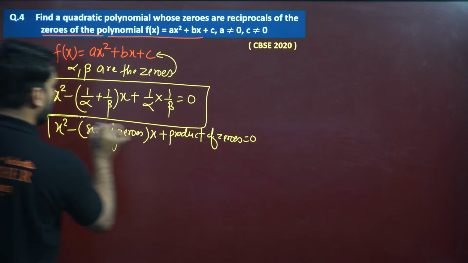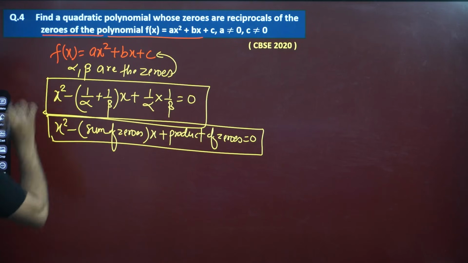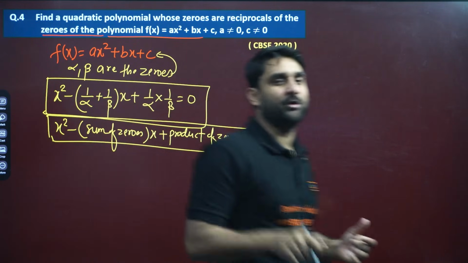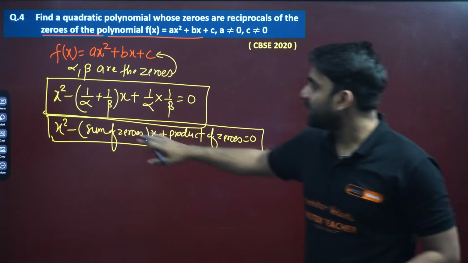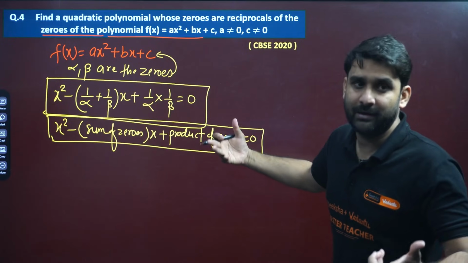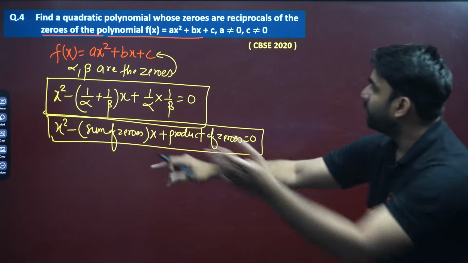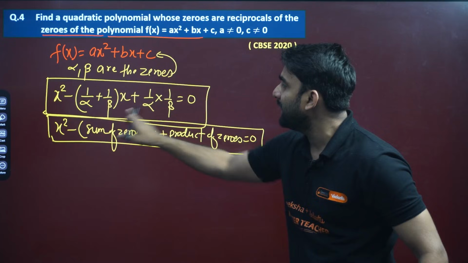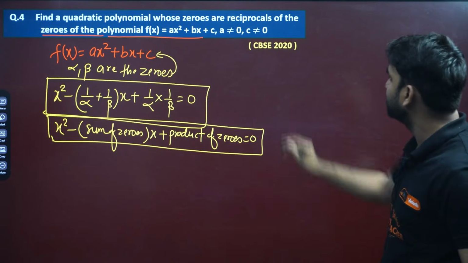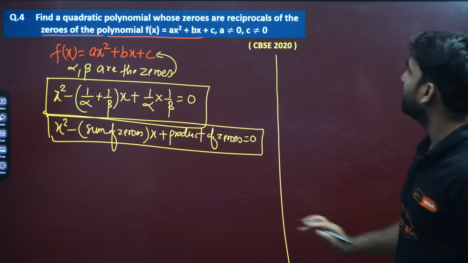I have just used this formula. So the quadratic equation we require has zeros 1 by alpha and 1 by beta. So we have to find 1 by alpha plus 1 by beta and 1 by alpha into 1 by beta first. So just listen here.